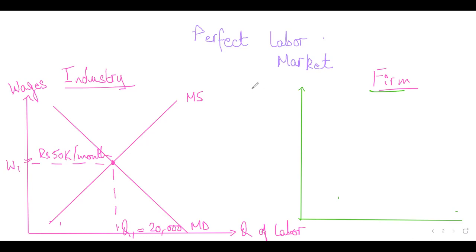Okay, now students, have a look at this. Again, on the y-axis of the firm graph, you will have wages. And on the x-axis of this graph, you will have the quantity of labor that this firm will hire. So you will have quantity of labor, but not for the entire market, not for the entire industry, students. On the x-axis of this firm graph, you will only have the quantity of labor that this firm will hire. Students, are you following me? Right? Okay, now think about this.